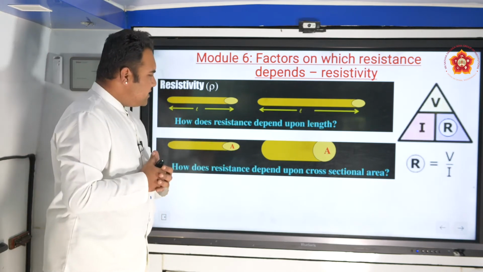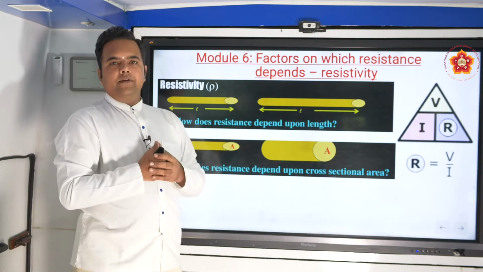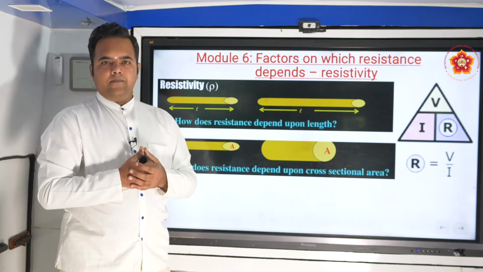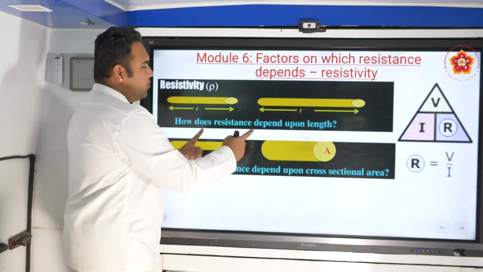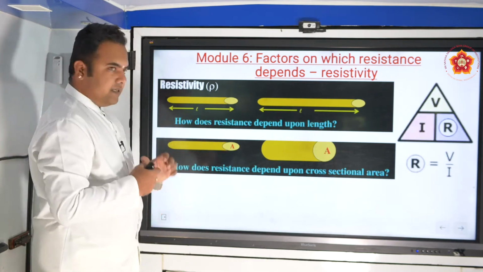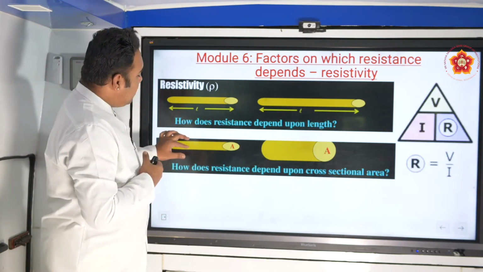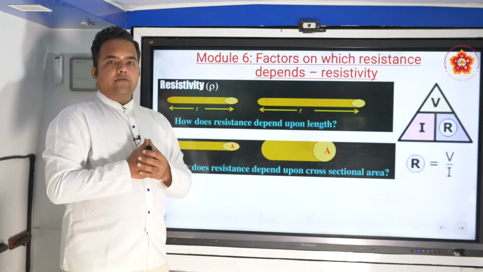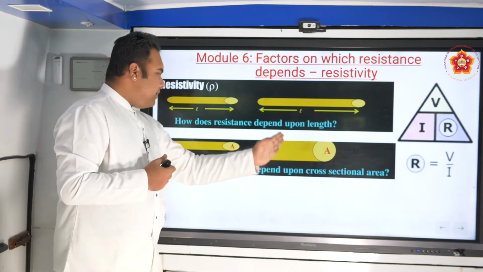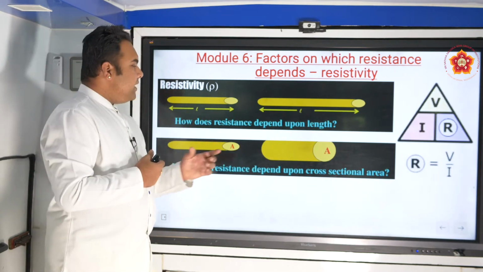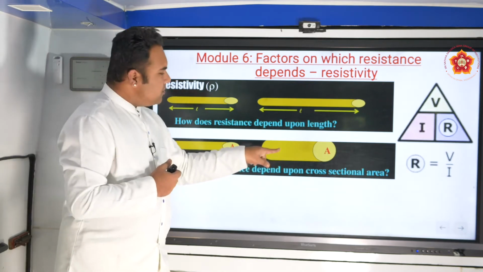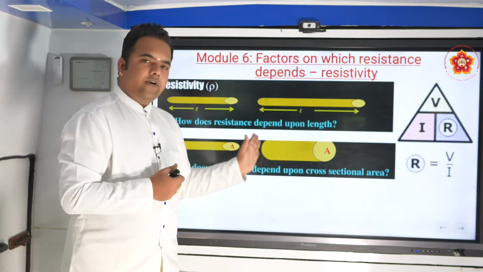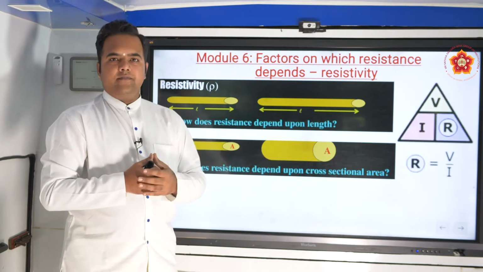Now let's come back to our example where we replace these two pipes with electrical wires, and the water particles are the electrons. When electrons flow through two different wires of two different diameters, what will happen? The electron flow will be restricted to some extent in this particular wire compared to this one. They can move so freely and easily here compared to here. So therefore, what do we say? The resistance, or the opposition to the flow of electrons, is smaller here. Electrons can flow easily because there is more space.